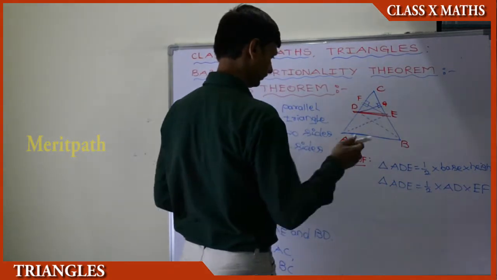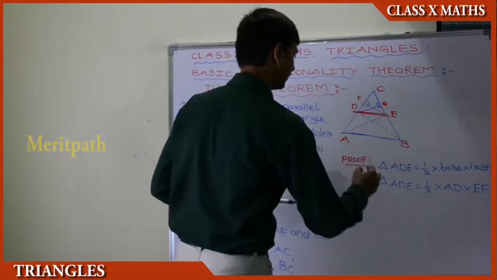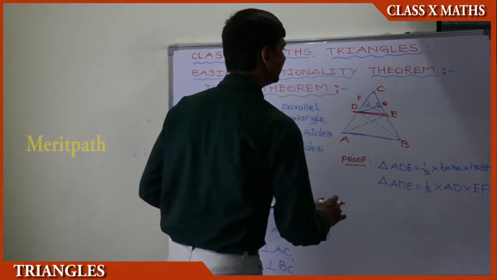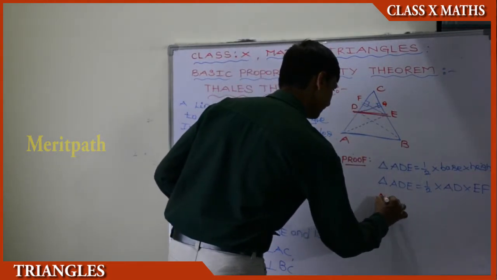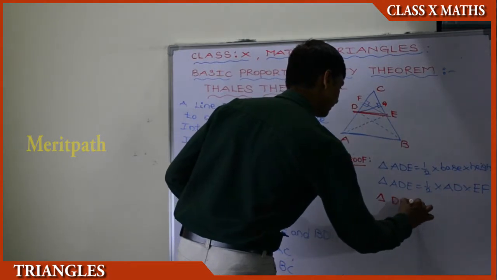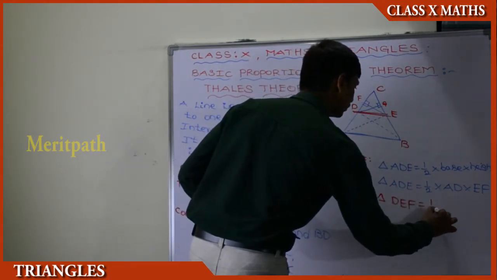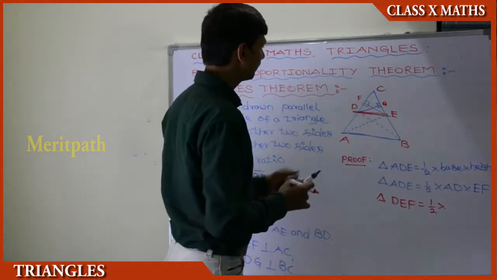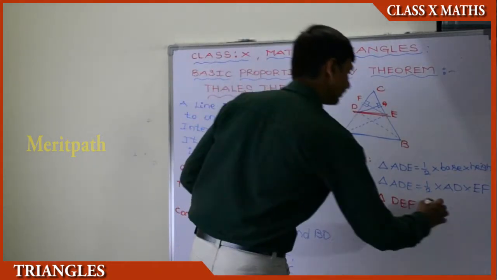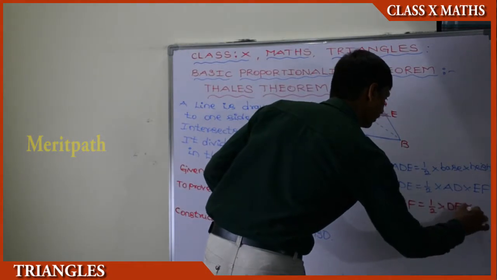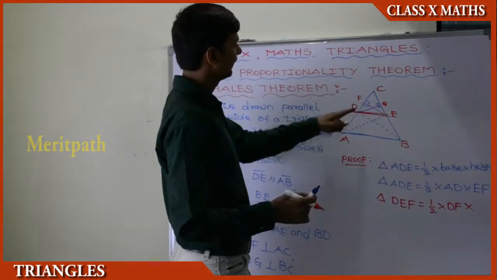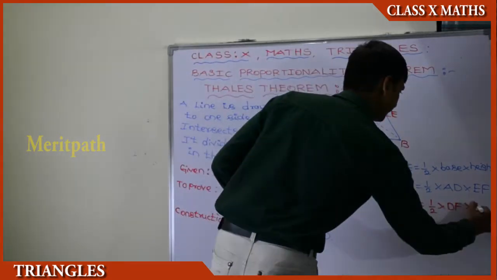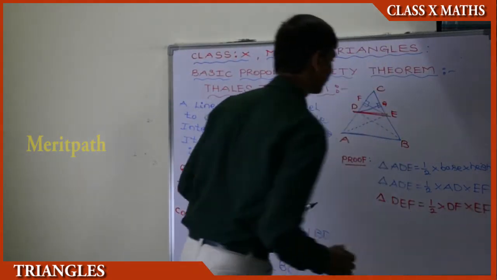Next, let us take triangle DEF, that is half into base into height. The base of triangle DEF is nothing but DF, into height of the triangle, that is EF.